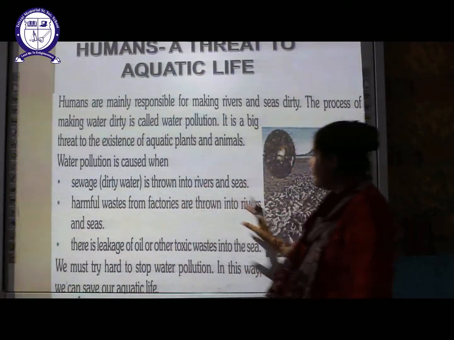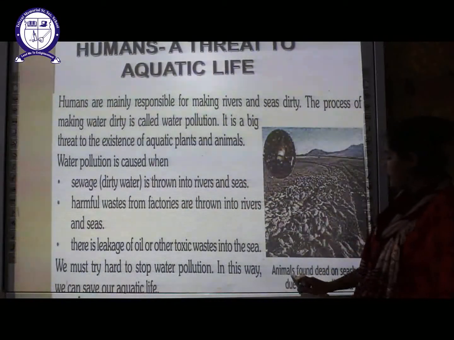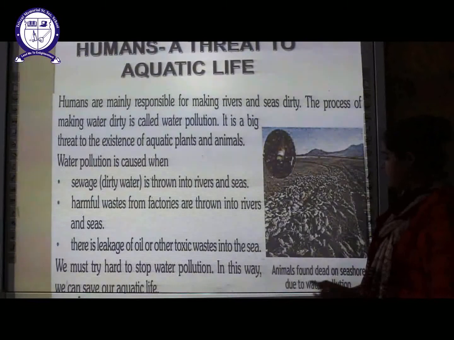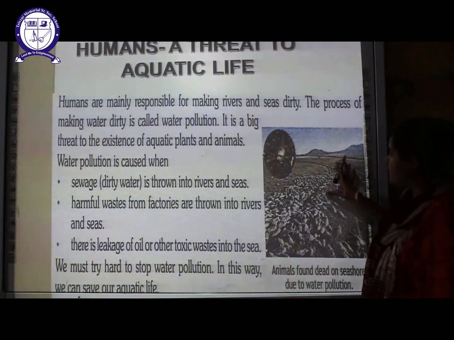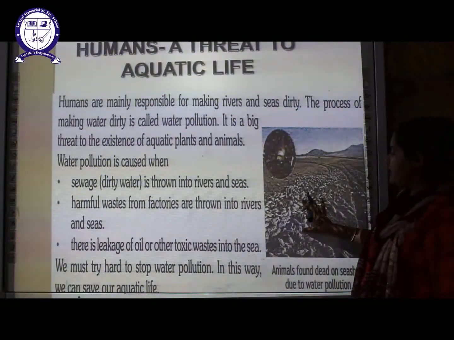Nextly, you can see here this diagram depicts animals found dead on the seashore due to water pollution. These are the various aquatic animals which are killed.